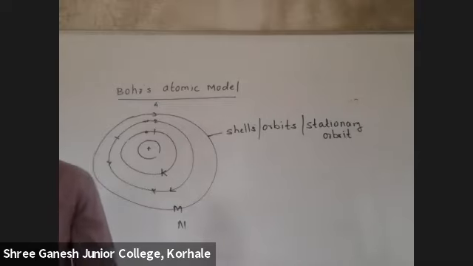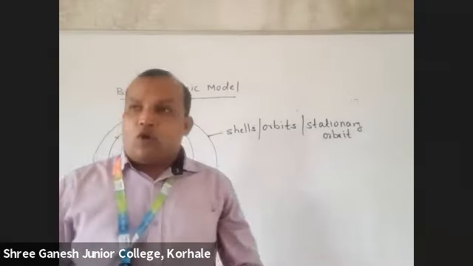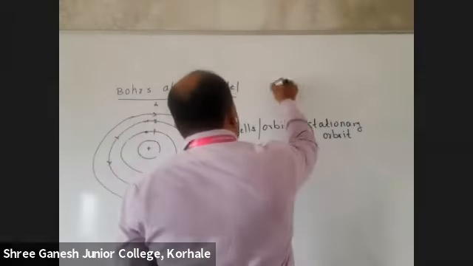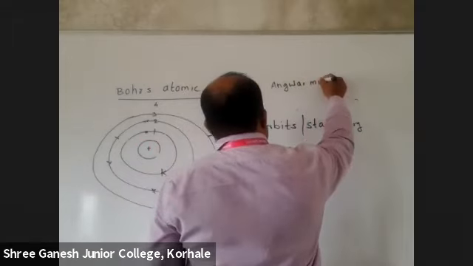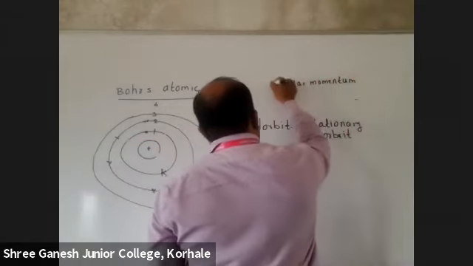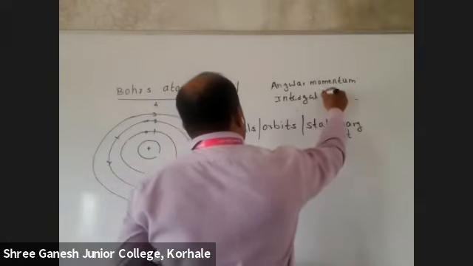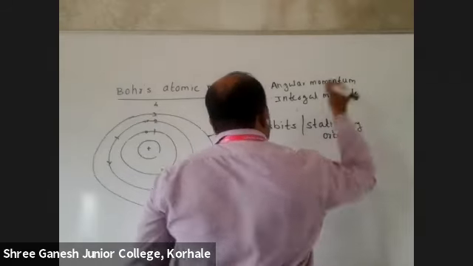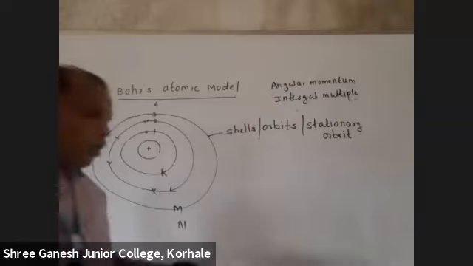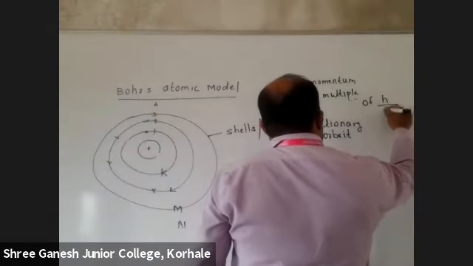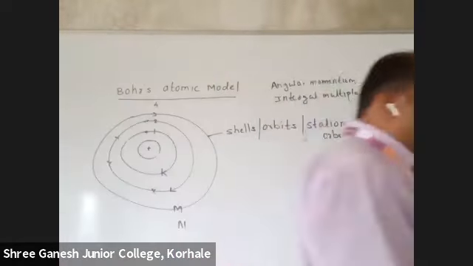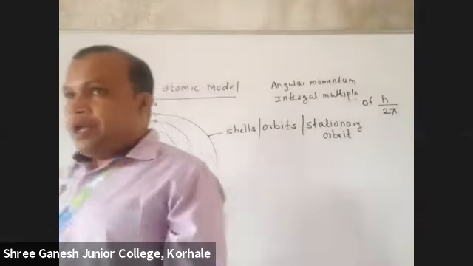Electron can revolve only in those orbits whose angular momentum is an integral multiple of h upon 2 pi.